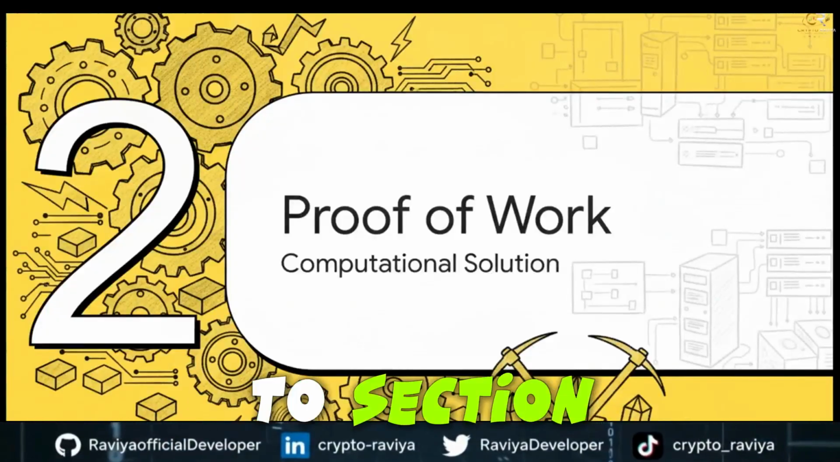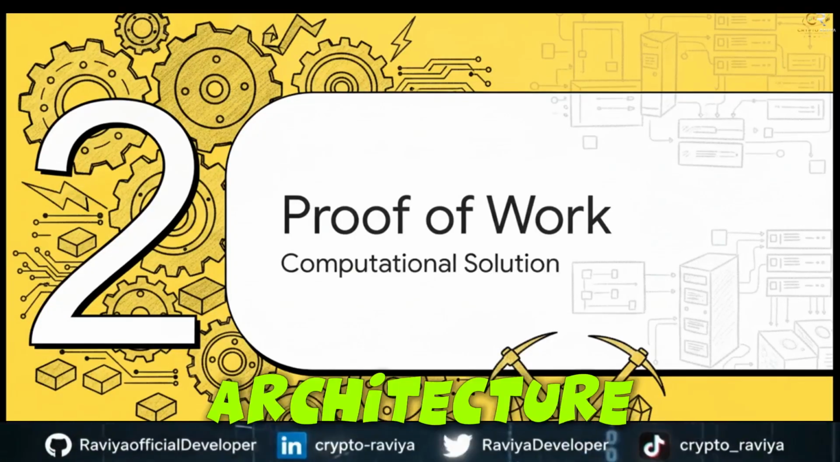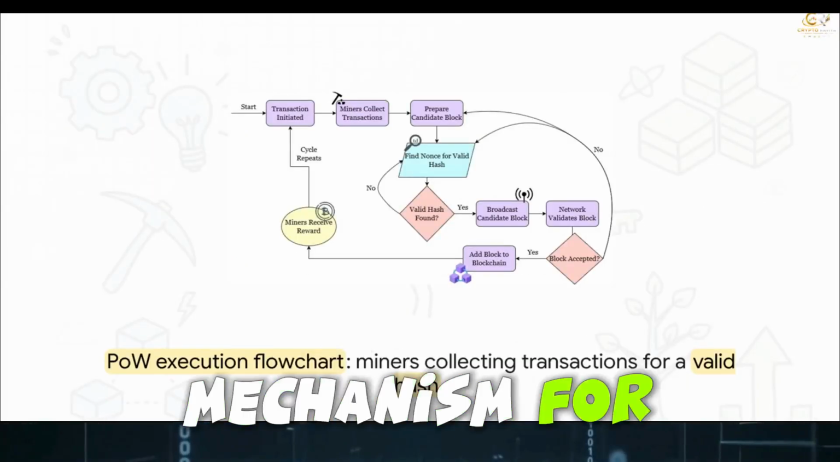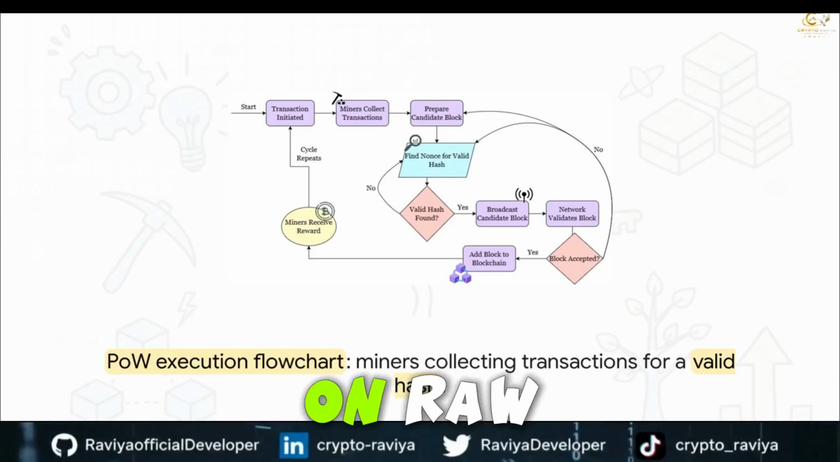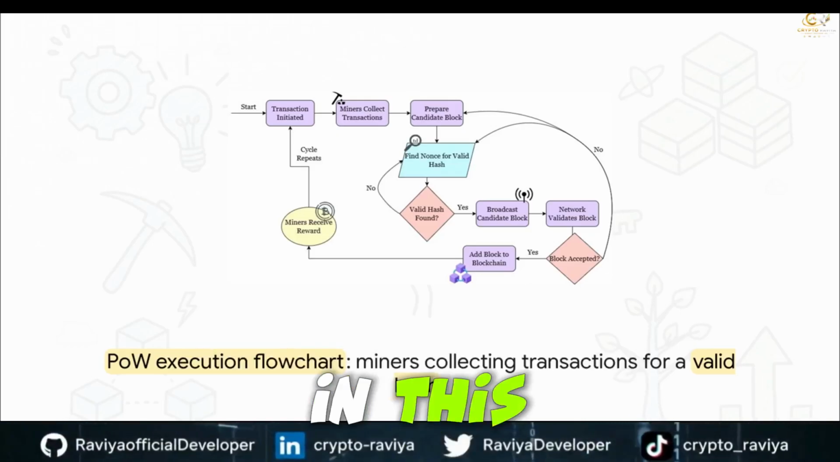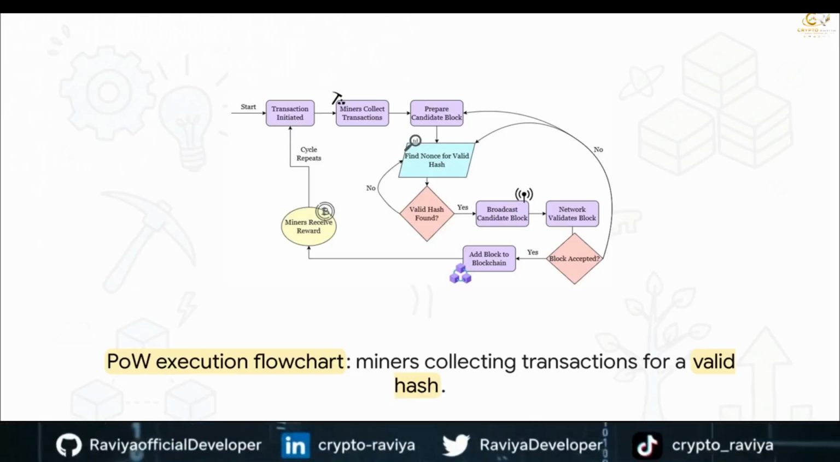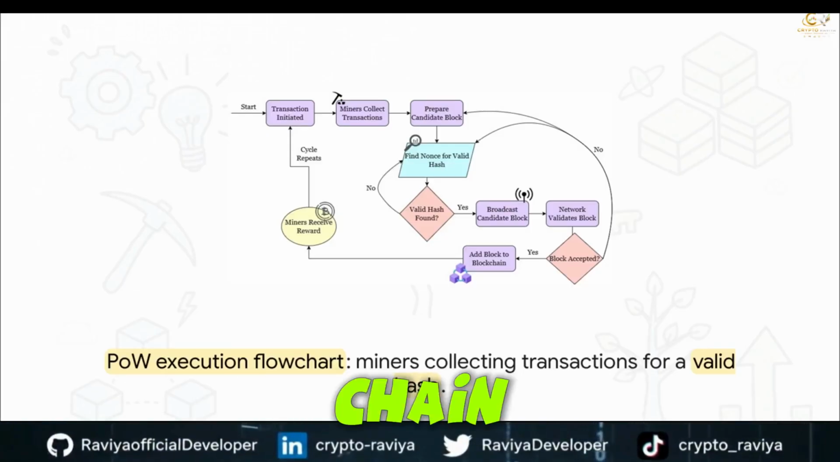Moving on to Section 2, Proof-of-Work Architecture, the computational solution. Think about Bitcoin's original mechanism for solving this. It relies purely on raw computational power. In this system, miners collect initiated transactions to prepare a candidate block, but they can't just slap it onto the chain whenever they feel like it.